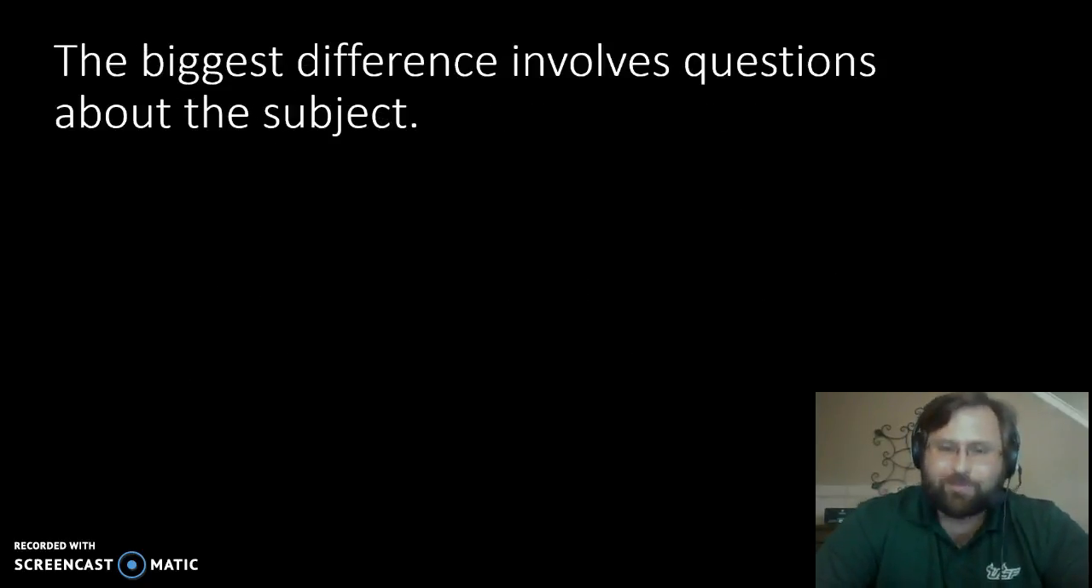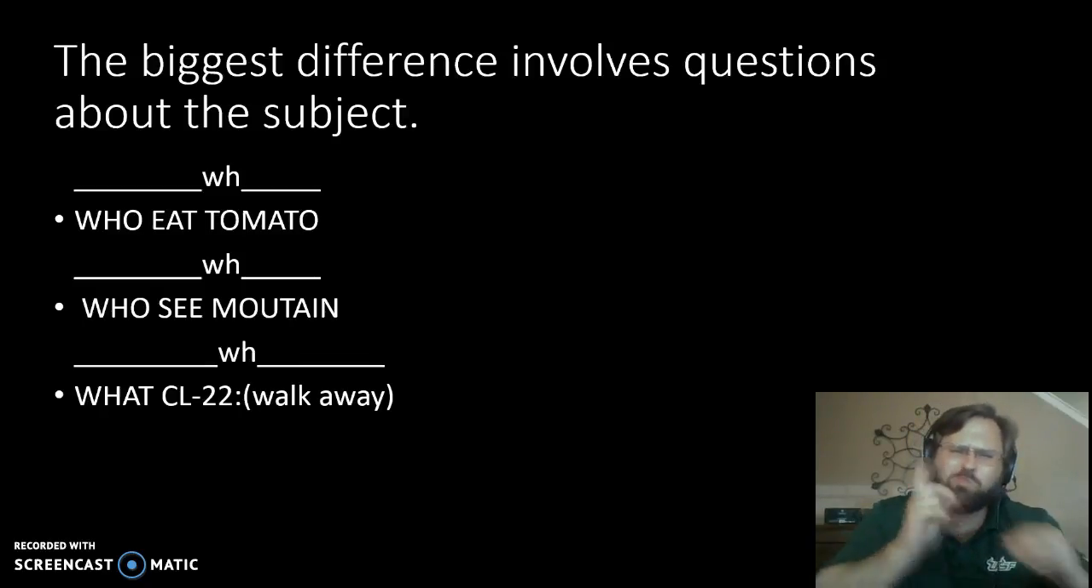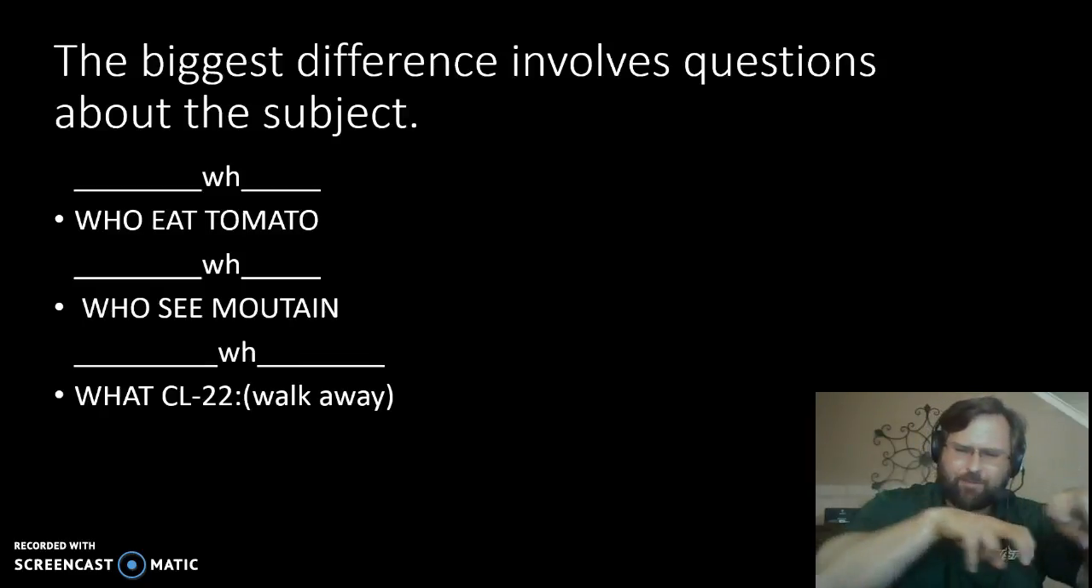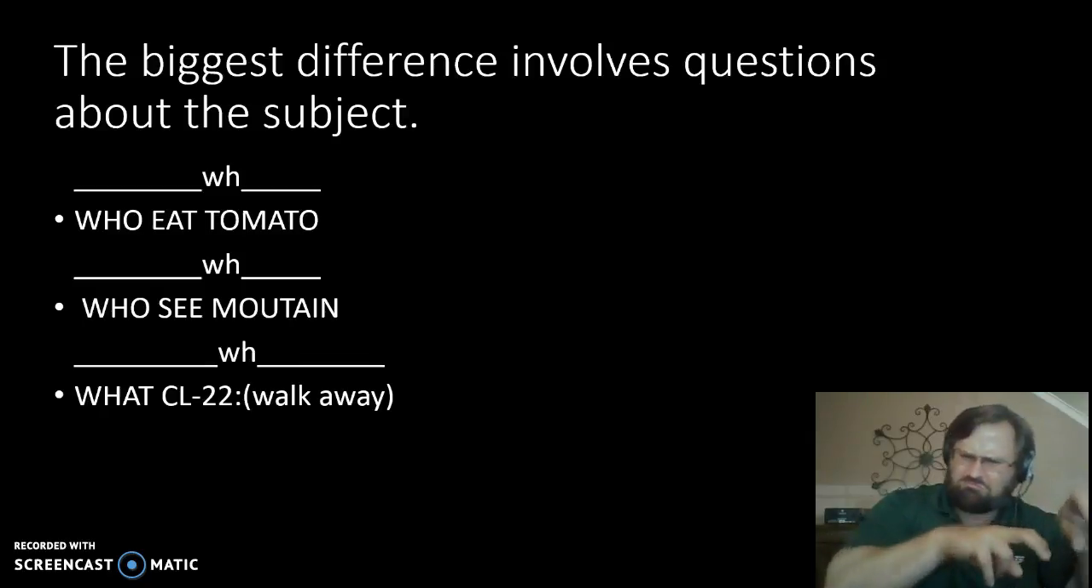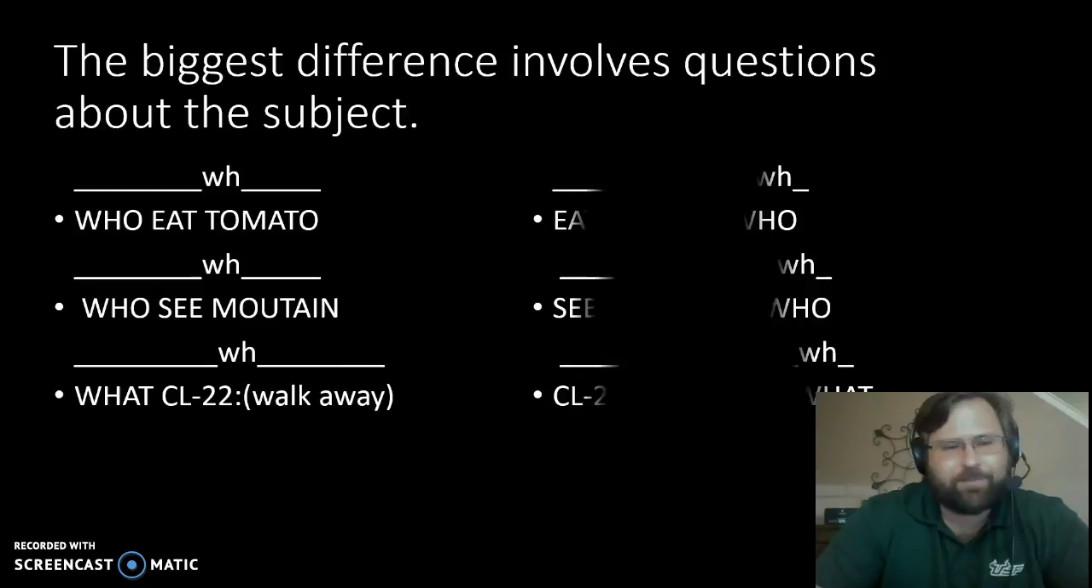Now, remember, the question involves the subject. With subjects, if you leave them in situ, then they're going to come at the beginning before the verbs. So you would have sentences like this, or this is the classifier for an animal walking away. So maybe I don't know what that is, and I sign this. That would be an in situ question, where the question word stays at the beginning.